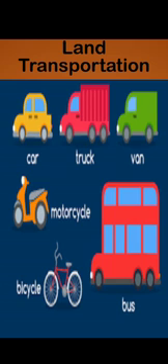Now let's come to the third one, which is land transportation. Land transportation means we can easily travel through road. Fine. Like car, truck, van, bicycle and bus.